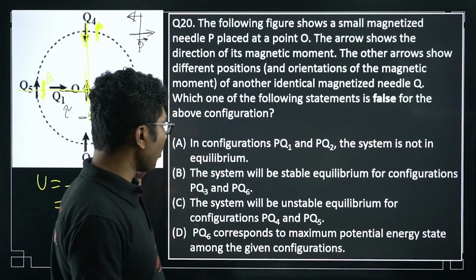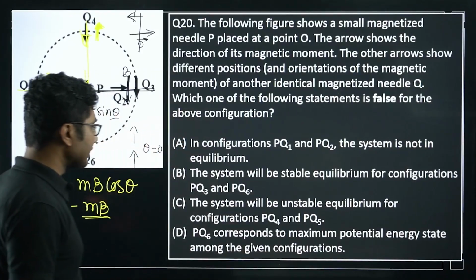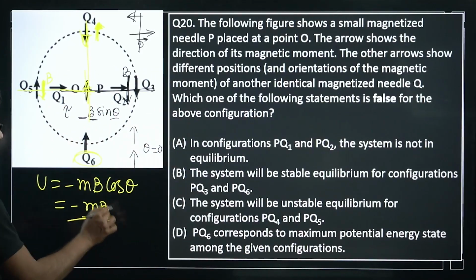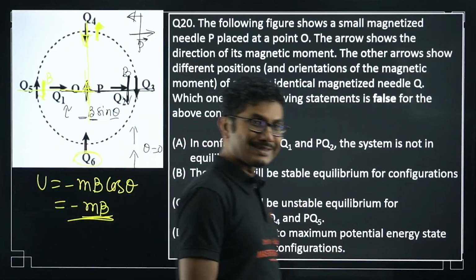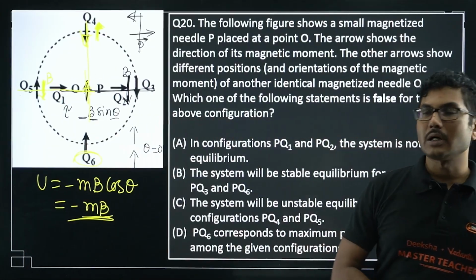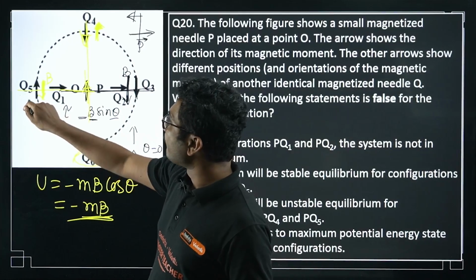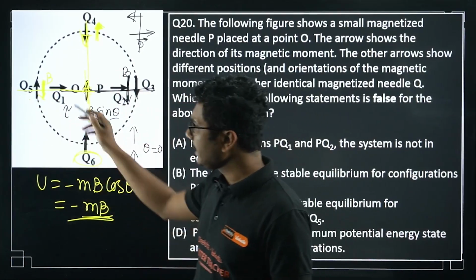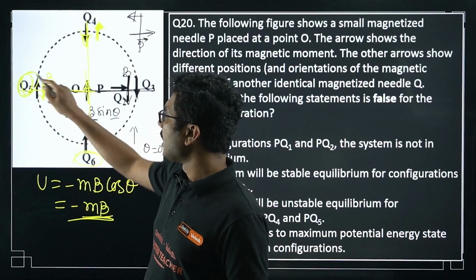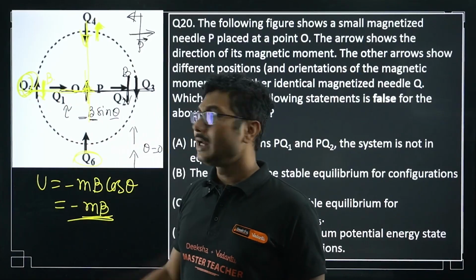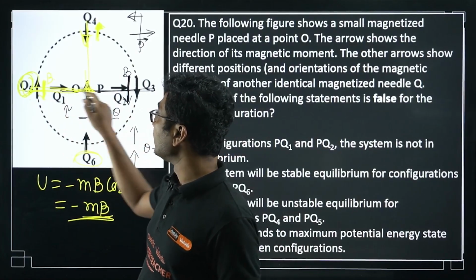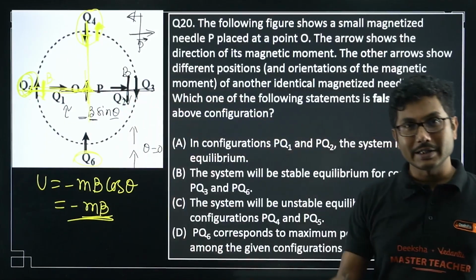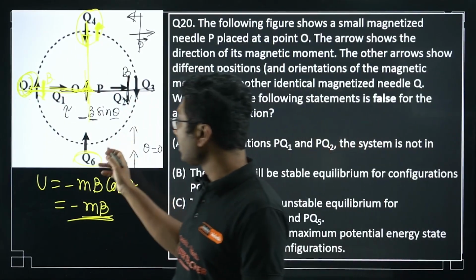The statement says Q6 corresponds to the maximum potential energy state among the given configurations. We have already found that the energy for Q6 is minus MB, which is the lowest possible. Only Q5 and Q4 have the highest possible potential energy, since they are along the axis. So Q4 will have the highest potential energy, not Q6.